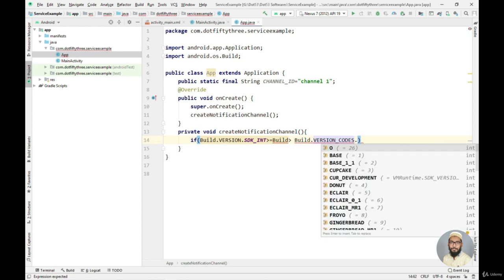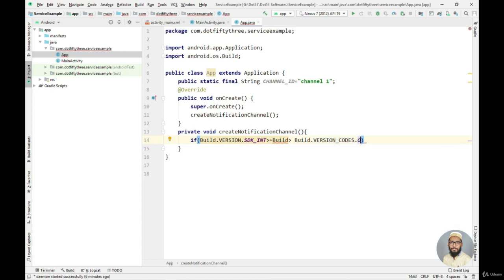Now this version codes contains all the codes of the Android versions. Okay, that is Oreo, Eclair, Gingerbread, Nougat, KitKat, Jelly Bean, etc. like that. So I will just click on this Oreo to check the version code of this Oreo. So now it's fine. Now let's just implement what to do if this if condition is true.